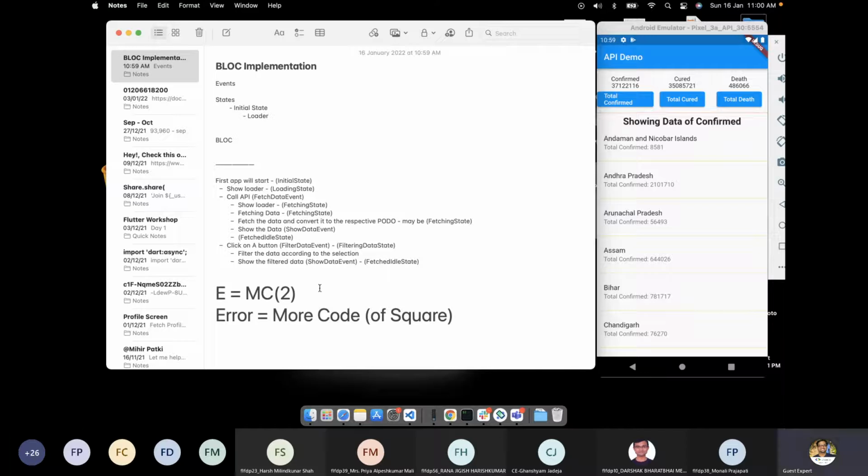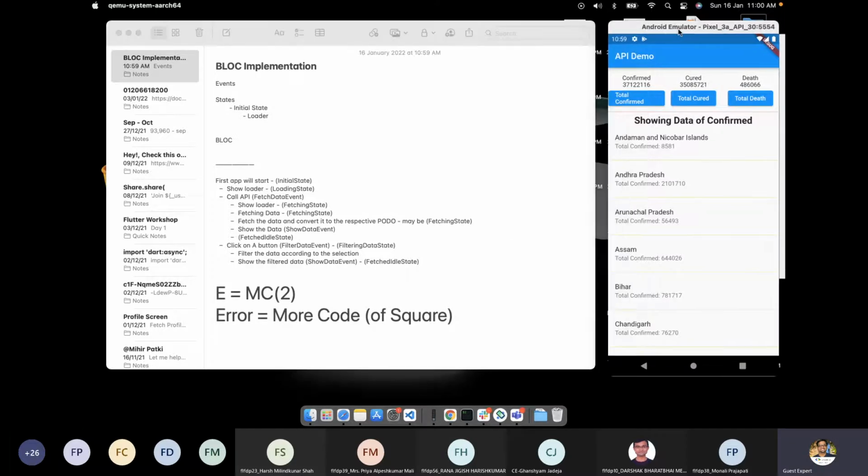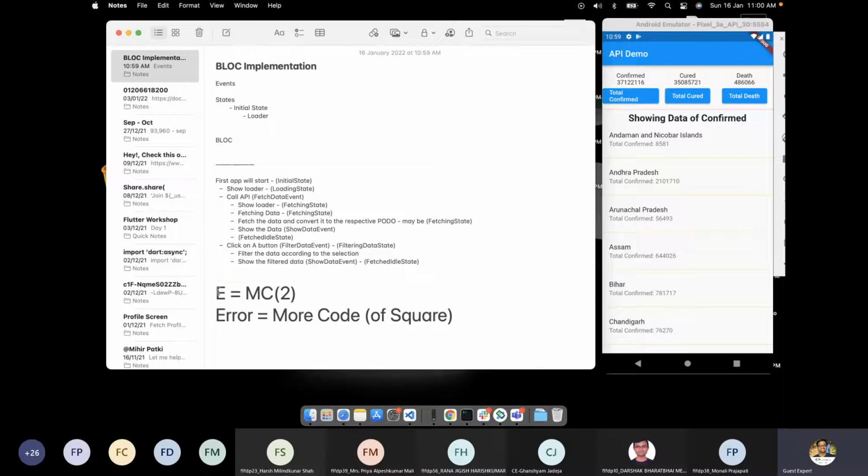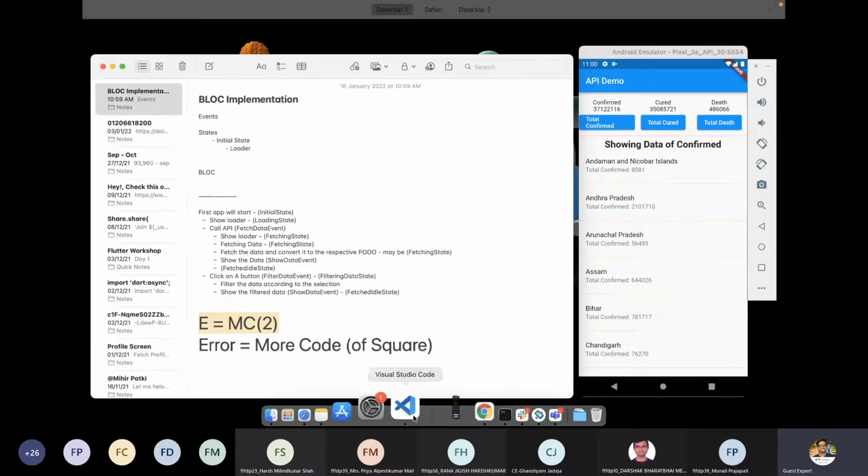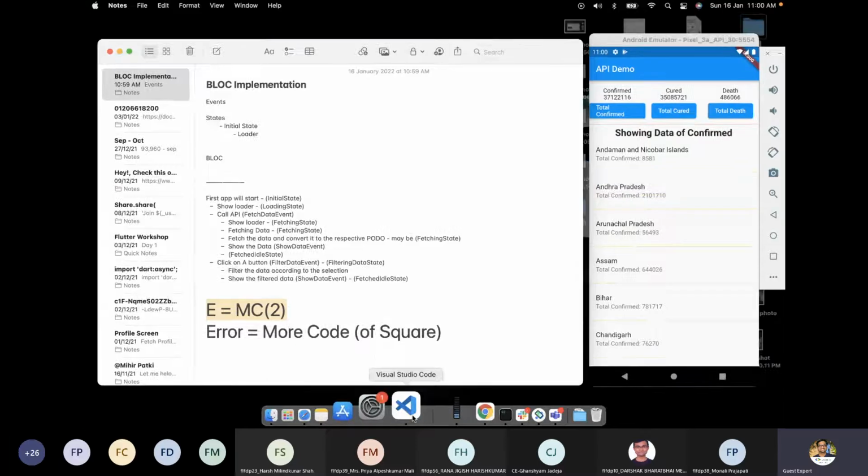But this is the industry standard, you can use it, but we have multiple ways. And just because of this equation, I probably don't like to use the bloc. So that's why I asked Vivek to cover this.